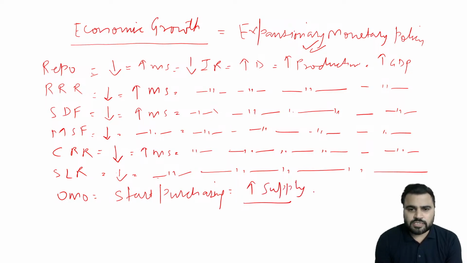That will lead to an increase in money supply, and when there is an increase in money supply, that will lead to a decrease in interest rate in the economy, leading to an increase in demand, which in turn leads to an increase in production and an increase in the GDP. So this is how the overall cycle works. This is how the money supply is influenced by the Reserve Bank of India through the expansionary monetary policy. So in all the cases, you can see that there is an increase in the money supply, and that is why it is leading to an increase in economic growth.